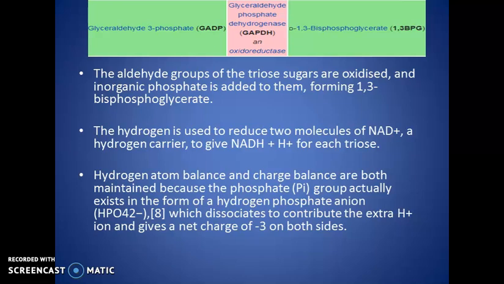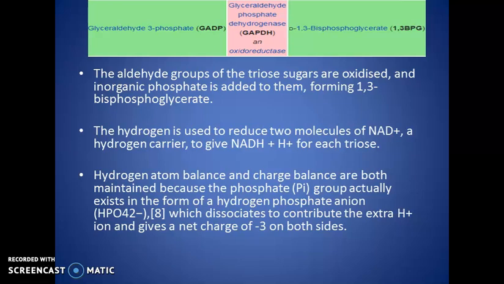It is an oxidoreductase enzyme which converts glyceraldehyde 3-phosphate to 1,3-bisphosphoglycerate, that is 1,3-BPG, in which the aldehyde group of the triose sugar is oxidized and inorganic phosphate is added to it. As a result of this addition of inorganic phosphate, it forms 1,3-bisphosphoglycerate, that is, two phosphates.